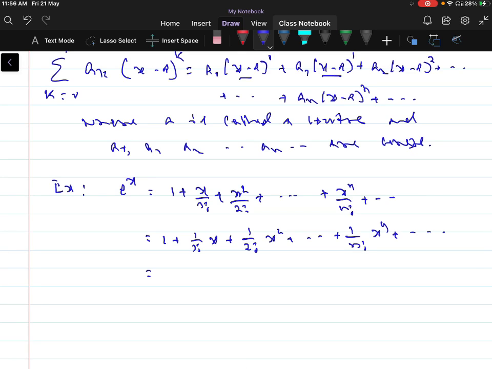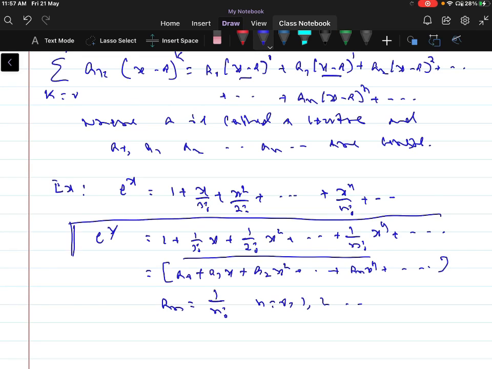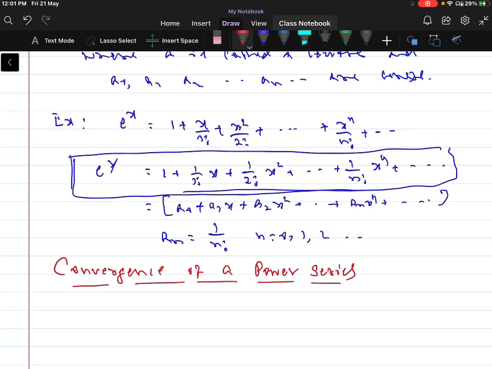These are of the form a_0 plus a_1 x plus a_2 x squared and so on plus a_n x to the power n plus and so on. Here you can compare the coefficients of x, where a_n is equal to 1 by n factorial for n equal to 0, 1, 2 and so on. Therefore e to the power x is a power series about the point x equal to 0.